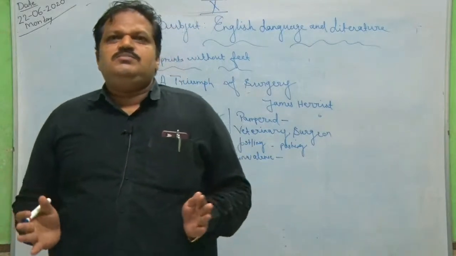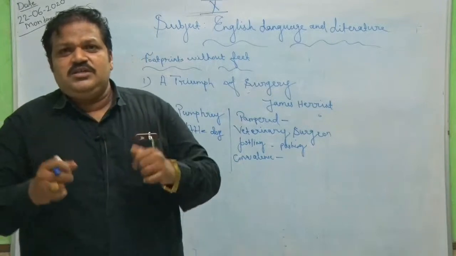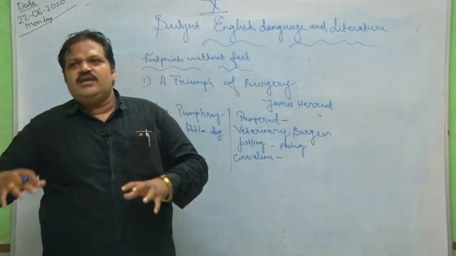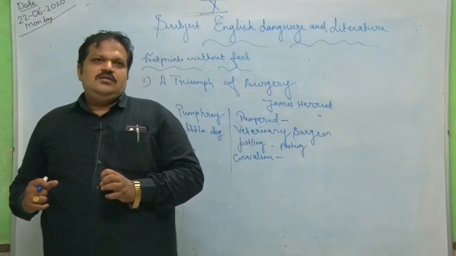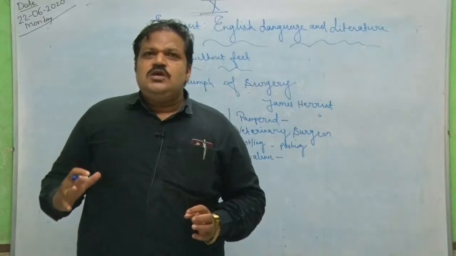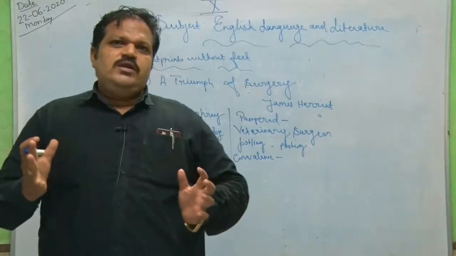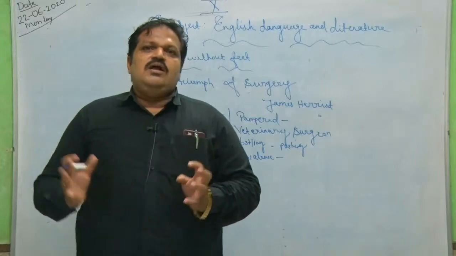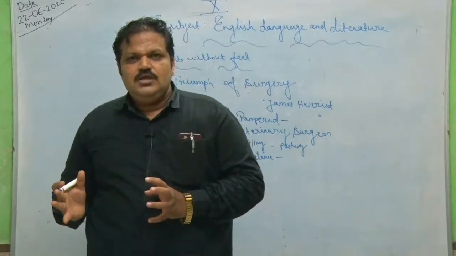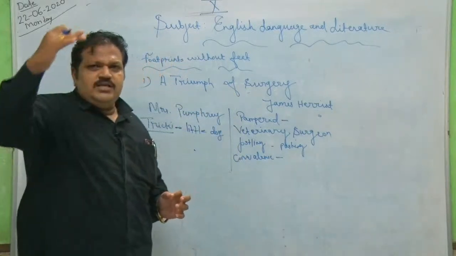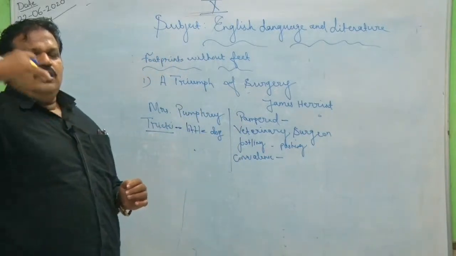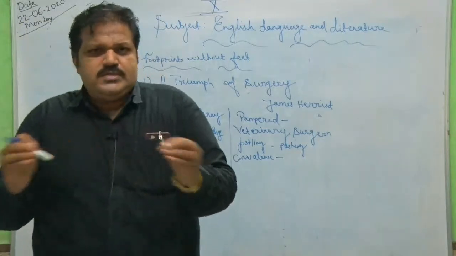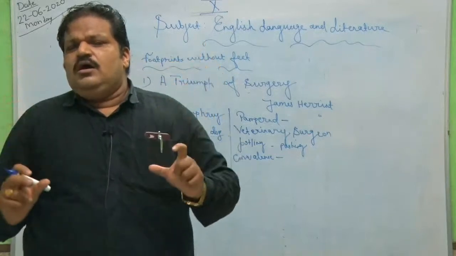veterinary surgeon James Herriot. As I told you, the veterinary surgeon himself is the author, James Herriot. That is another character you are going to see. Then another question may be how the curing of the dog Tricky happened. So once you understand the story, it will be easy. The supplementary given by CBSE to the students of 10th standard will be easy once you yourself read and understand all the stories very well.